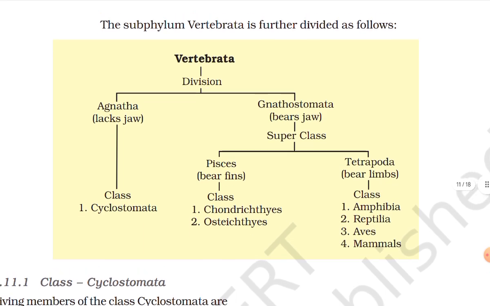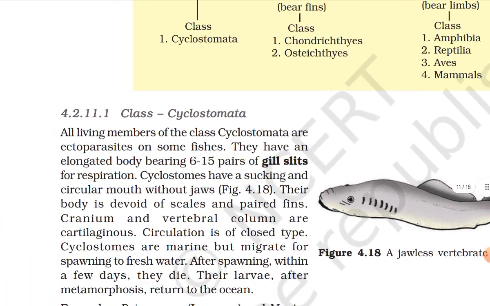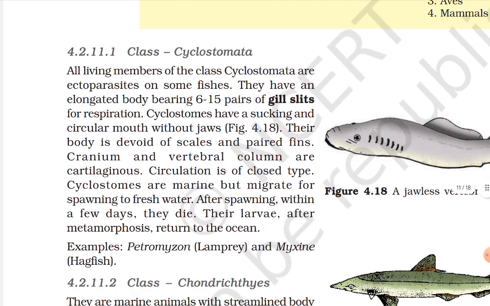The subphylum Vertebrata is further divided as follows. Class Cyclostomata. All the living members of the class Cyclostomata are ectoparasites on some fishes. They have an elongated body bearing 6 to 15 pairs of gill slits for respiration. Cyclostomes have a sucking and circular mouth without jaws. Their body is devoid of scales and paired fins.